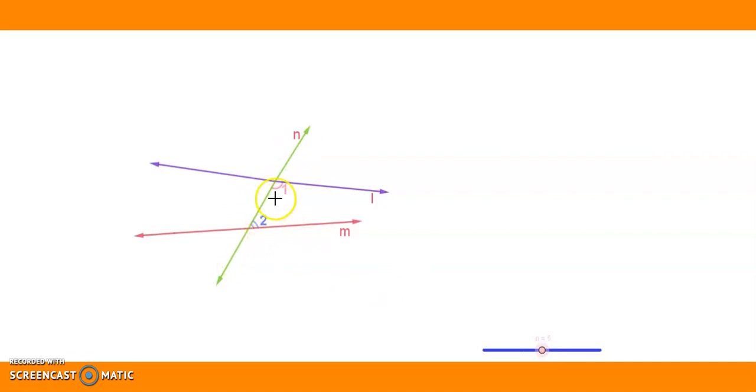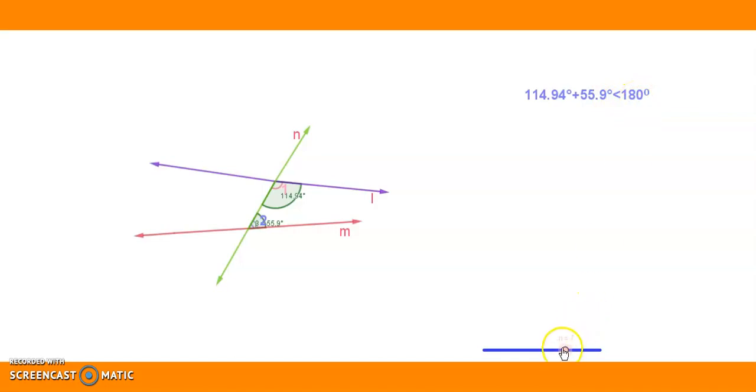So we are just considering these two angles, and let us measure angle 1 and angle 2, and let us see what is the sum of these two angles. So the sum of these two angles happens to be less than 180 degrees.